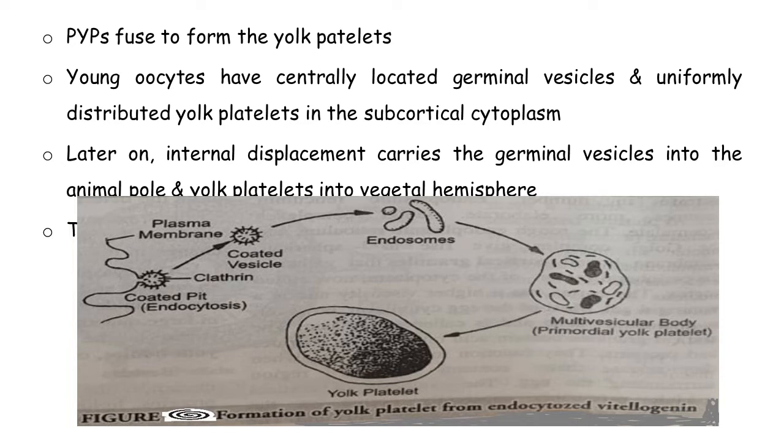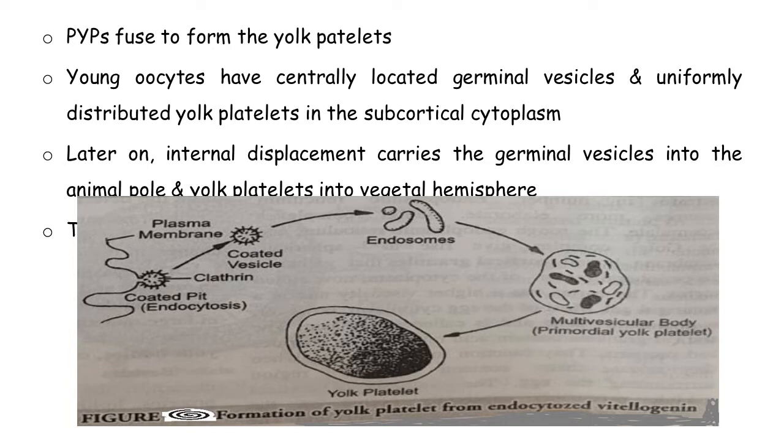So in this picture you can see the complete process of yolk platelet formation. This is the membrane of the oocyte, and here you can see the clathrin coated vesicles. So when vitellogenin comes from the blood circulation, it binds to this particular site on the receptor, and by the process of receptor mediated endocytosis, these vesicles are taken inside the ooplasm. So this is a coated vesicle now in the ooplasm. After some time, this coated vesicle loses its clathrin and converts into endosomes.